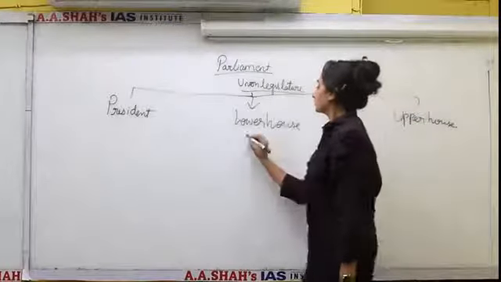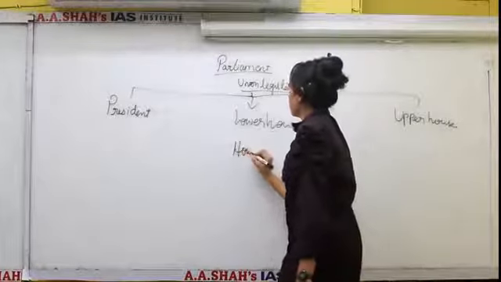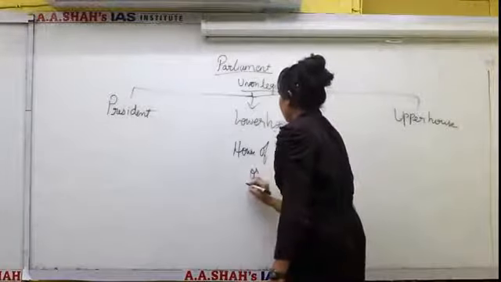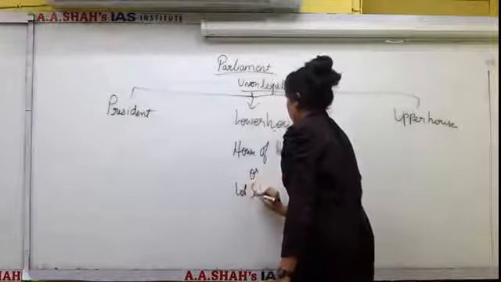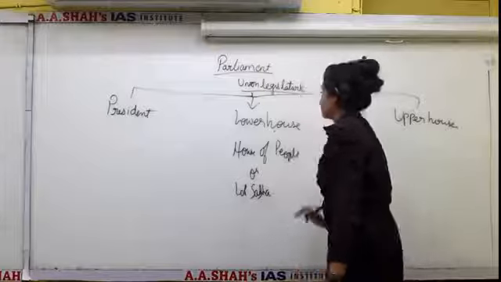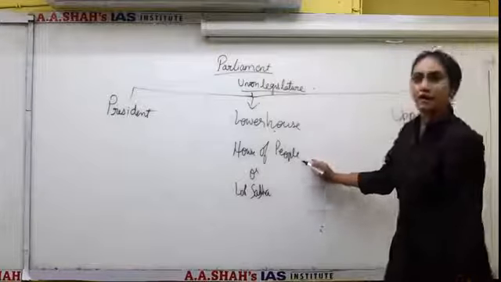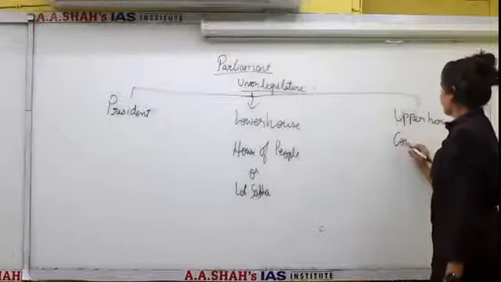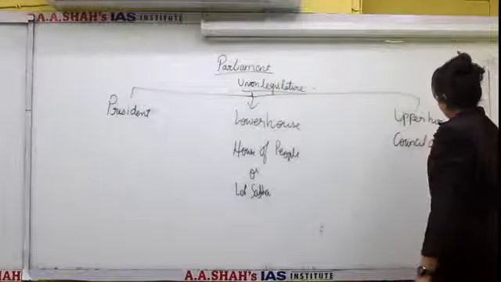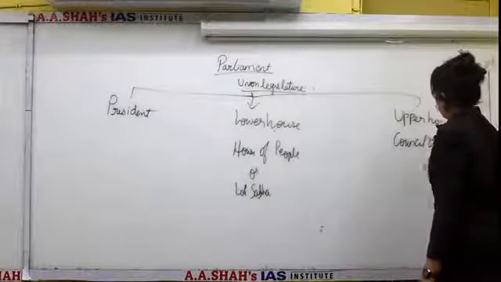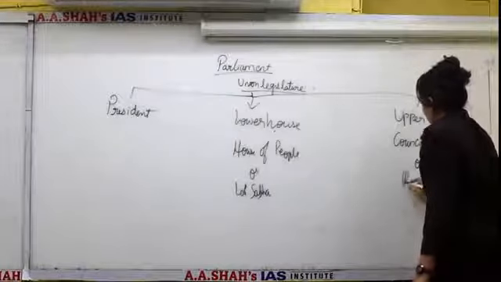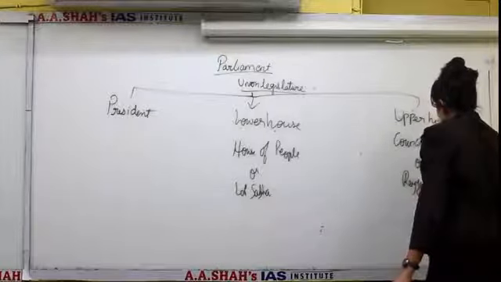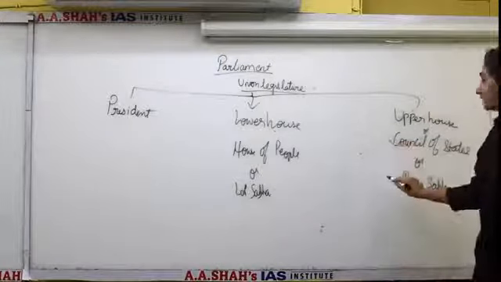Now the Lower House is also known as the House of People or Lok Sabha. Okay, so the Lower House is also known as the House of the People and Lok Sabha. Similarly, Upper House is also known as the Council of States or Rajya Sabha. Council of States or Rajya Sabha.